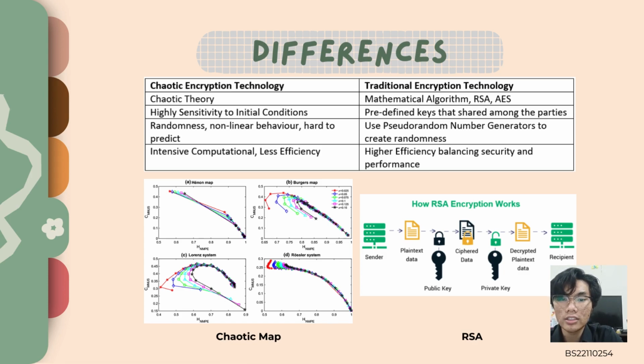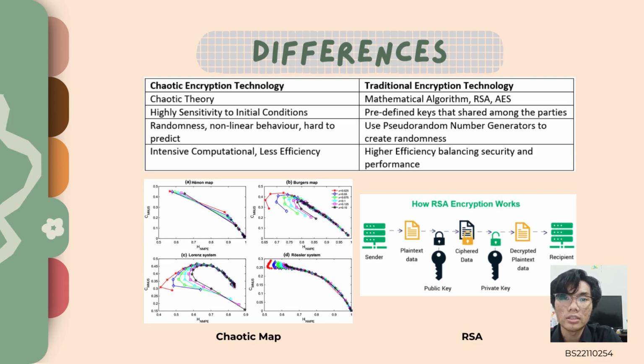A wrong guess of the initial conditions would affect the whole graph, so it will not be decrypted. It's very random, it has a non-linear behavior, and it's very hard to predict the initial conditions. The chaotic encryption technology has a higher computational intensity and much lower efficiency compared to the traditional encryption technology.